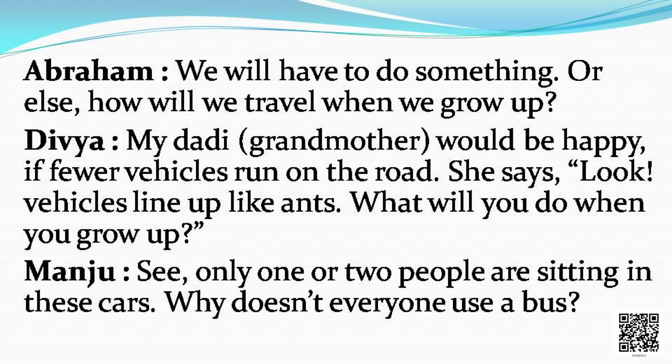Now Divya said, my dadi, that is grandmother, would be happy if fewer vehicles run on the road. She says, look, vehicles line up like ants. What will you do when you grow up? It is true, children. In today's world, when I go on the road, I see a number of vehicles running on the road. And Divya's dadi was very right. The vehicles were lined up like ants.